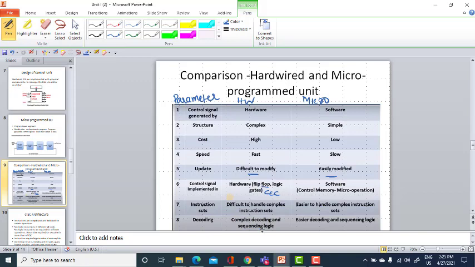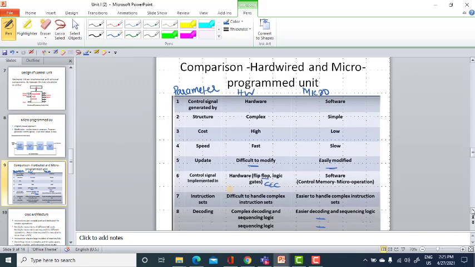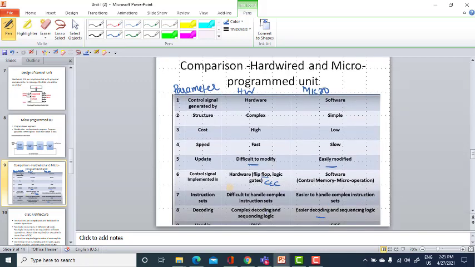Decoding: complex decoding and sequential logic is followed in hardware, and easier decoding in the microprogrammed unit. Hardwired is used in RISC based machines, whereas the microprogrammed control unit is used in CISC based machines.